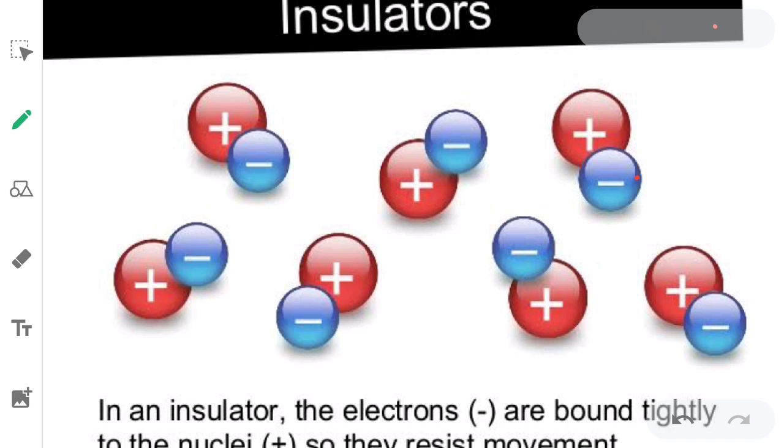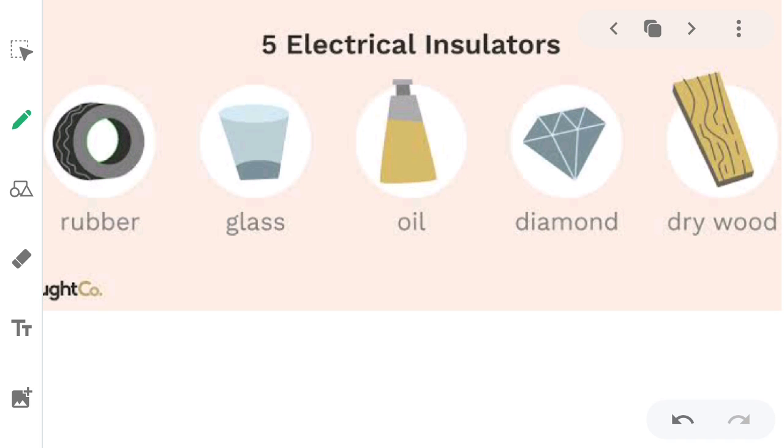When the atom has a completely stable structure, it will not have free electrons, and if it does not have free electrons, it will not be able to transfer heat from one point to another. Which materials have a stable atomic structure? Rubber, glass, oil, diamond, all non-metals. Those are the bad conductors.